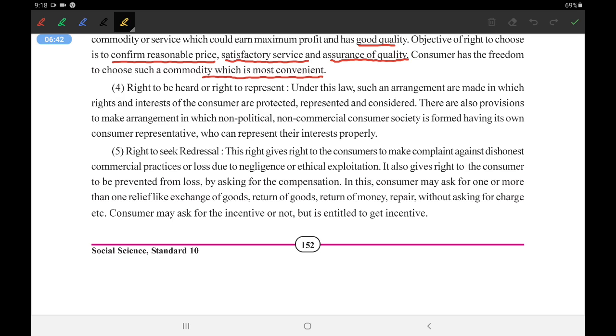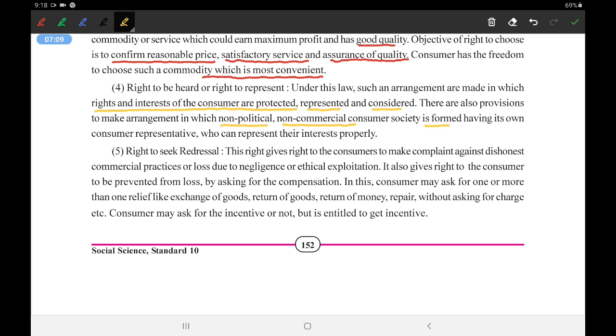Under this law, such arrangements are made in which the rights and interests of consumers are protected, represented and considered. Okay? There are also provisions to make arrangements in which non-political, non-commercial consumer societies are formed.